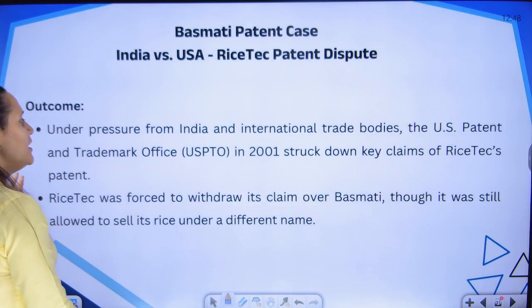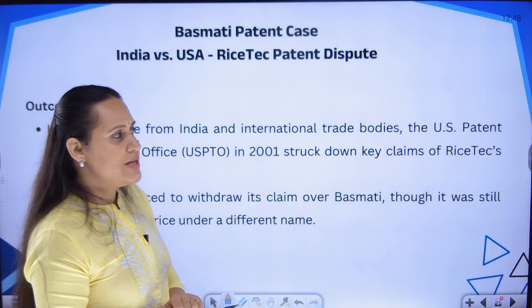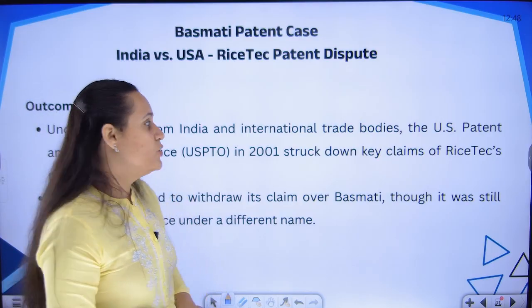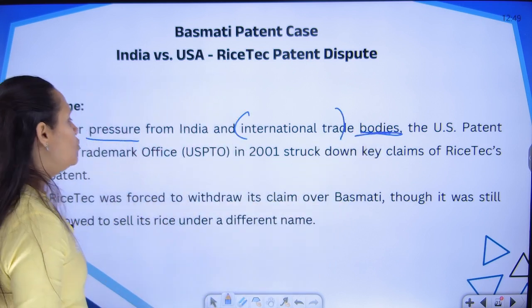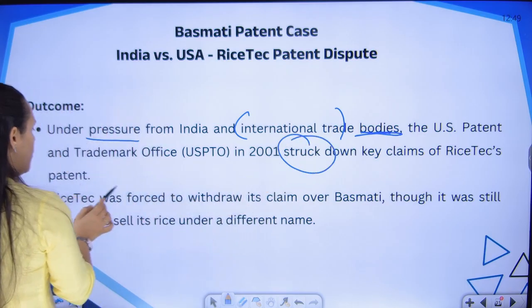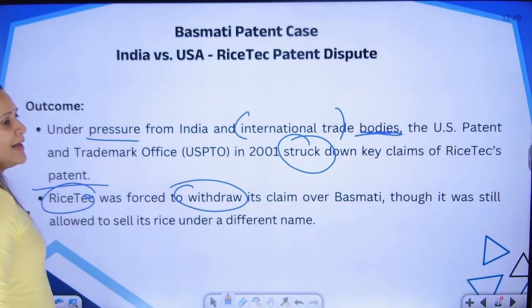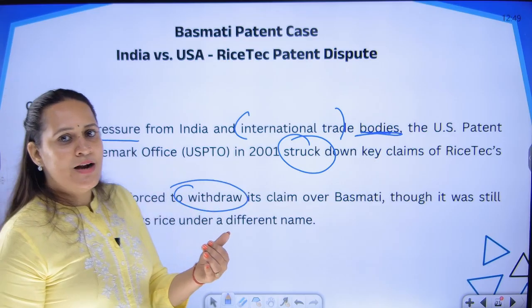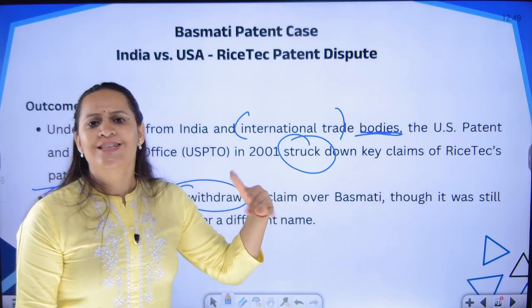The outcome was that, from a lot of pressure from Indian farmers, Indian industries and certain other countries which supported us, and the international trade bodies also pressurized, the US Patent and Trademark Office struck down the key claims of the Rice Tech patent, and Rice Tech was asked to withdraw the claim over Basmati. They said that if you think it is a rice grain from the United States, you can sell the product.